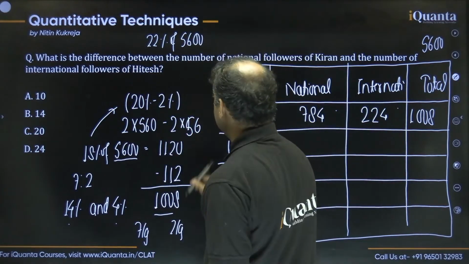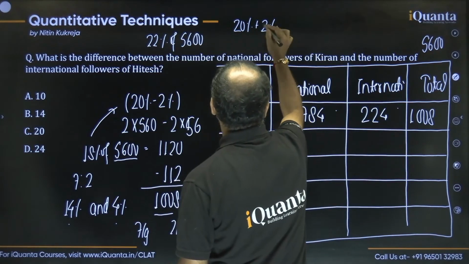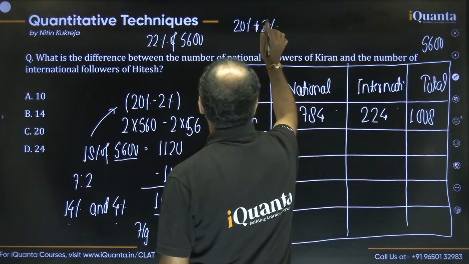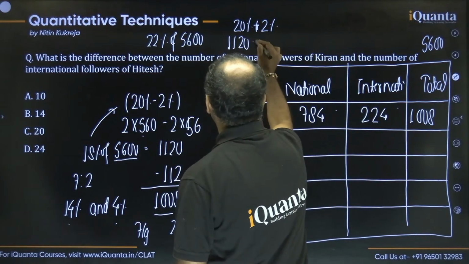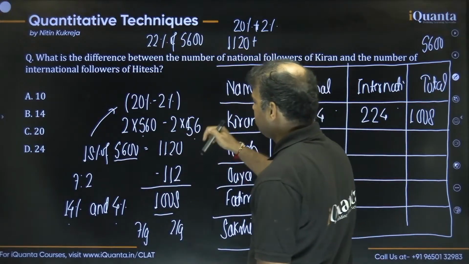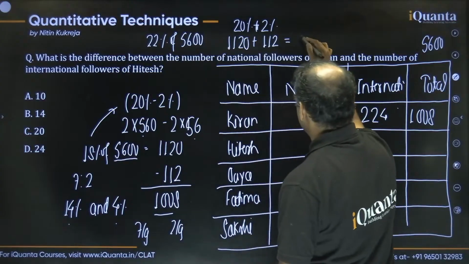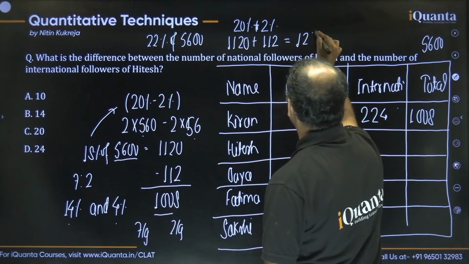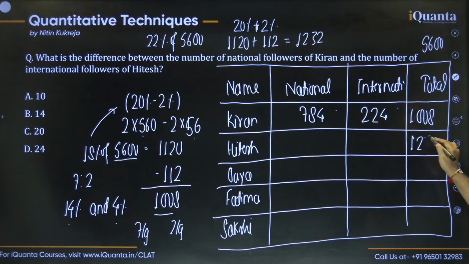We can say 22% as 20% plus 2%. So 20% is 2 into 560, which is 1120. And similarly, 2% is 2 into 56, which is 112, right? And that sum gives us 1232, right? So the total followers of Hitesh are 1232.